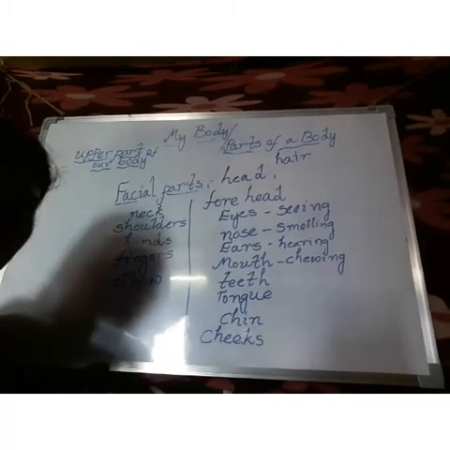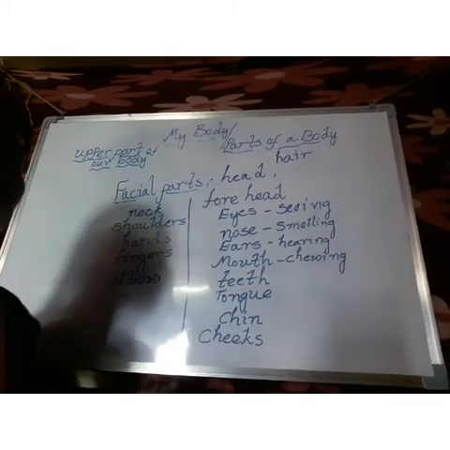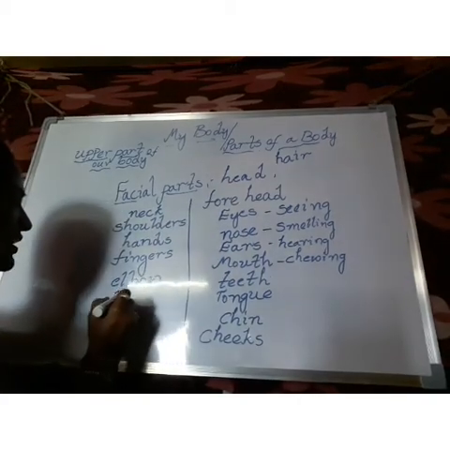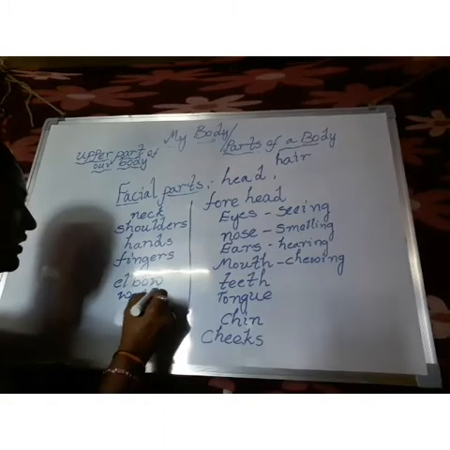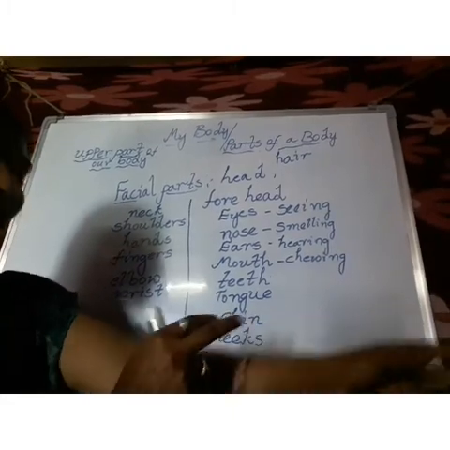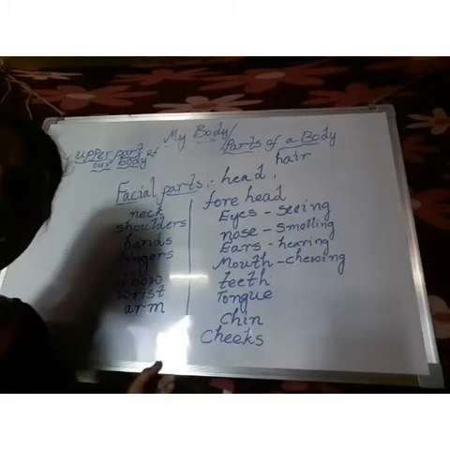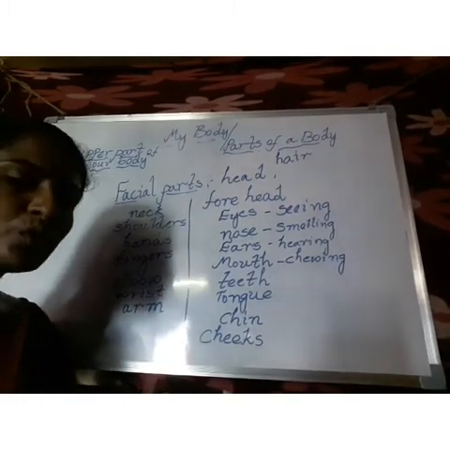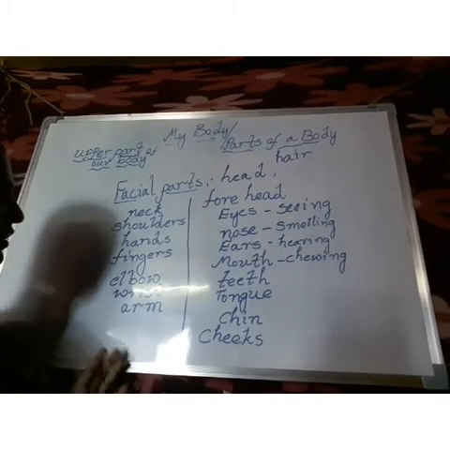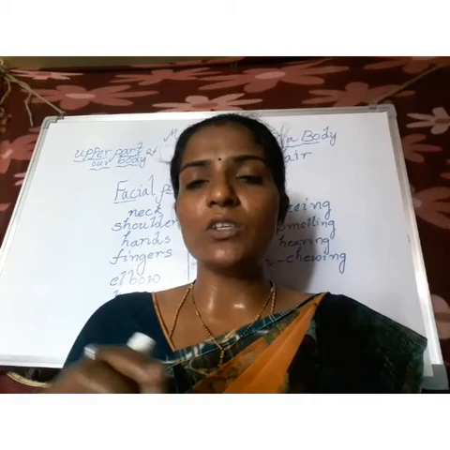What is the spelling of elbow? Elbow. And also this part we call our wrist. What is the spelling of wrist? Wrist. And after that, what do we call this whole limb? These are our arms. We have two arms. How many arms do we have? We have two arms. And what is the use of these? We can hold things, write and also paint.